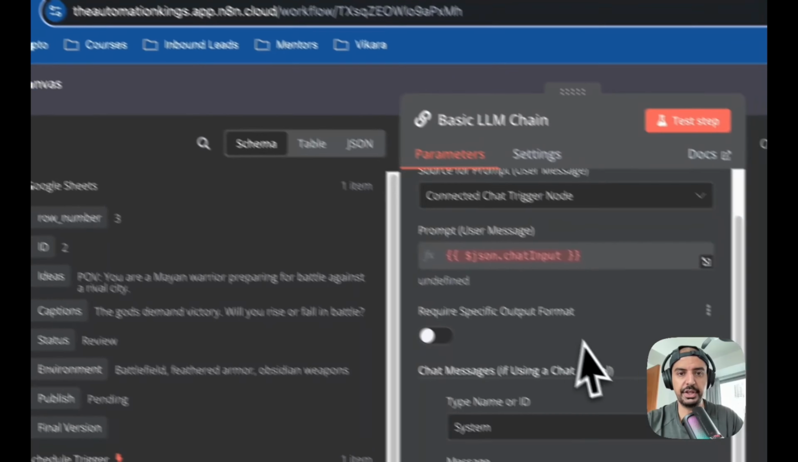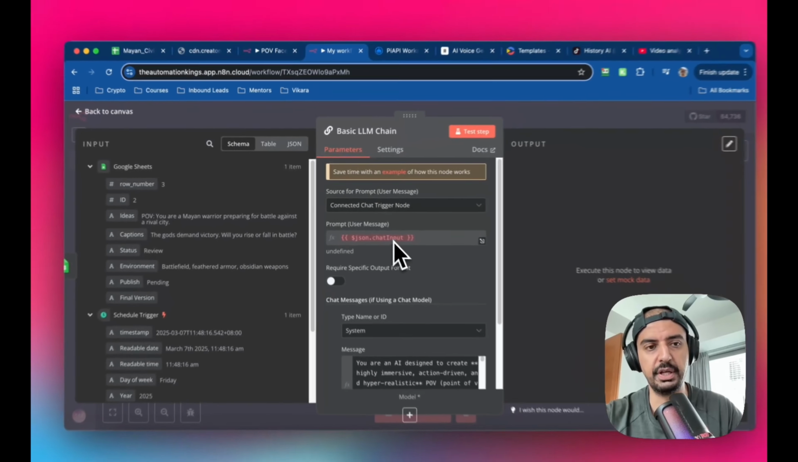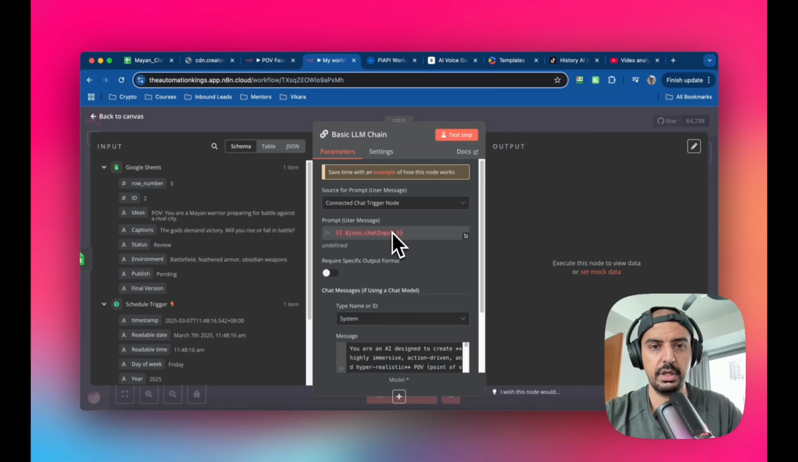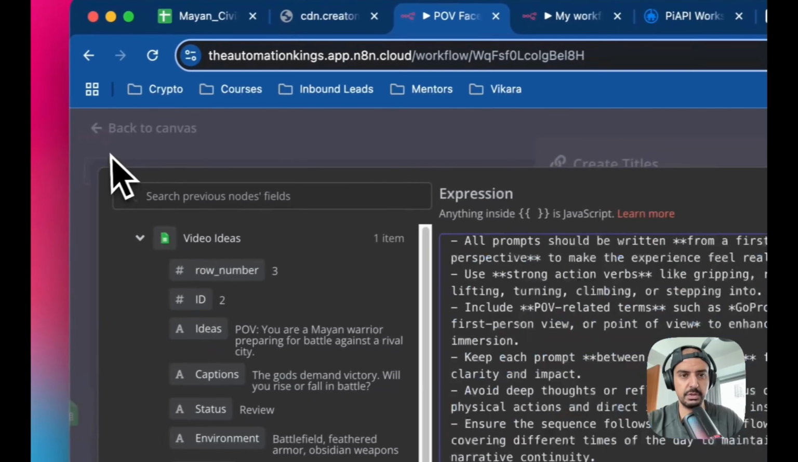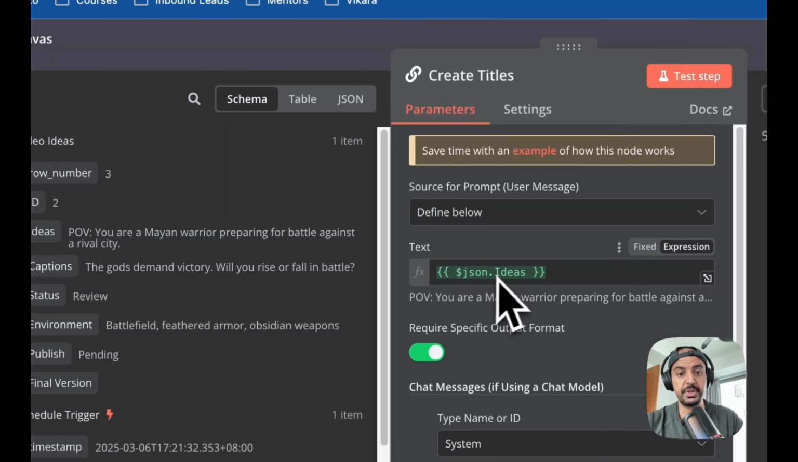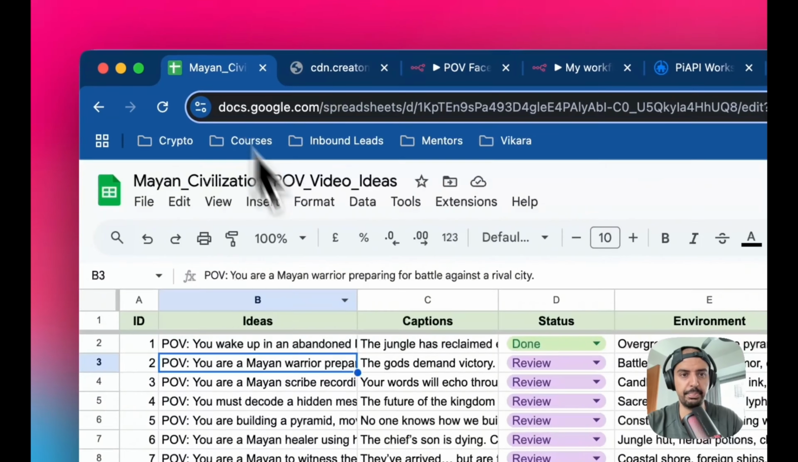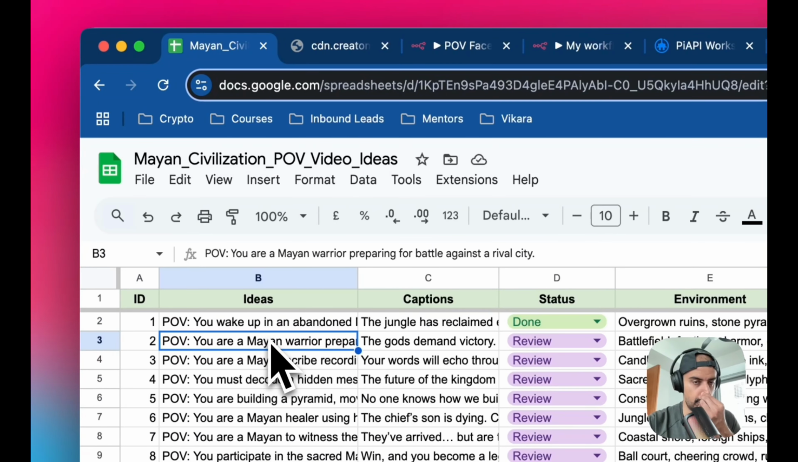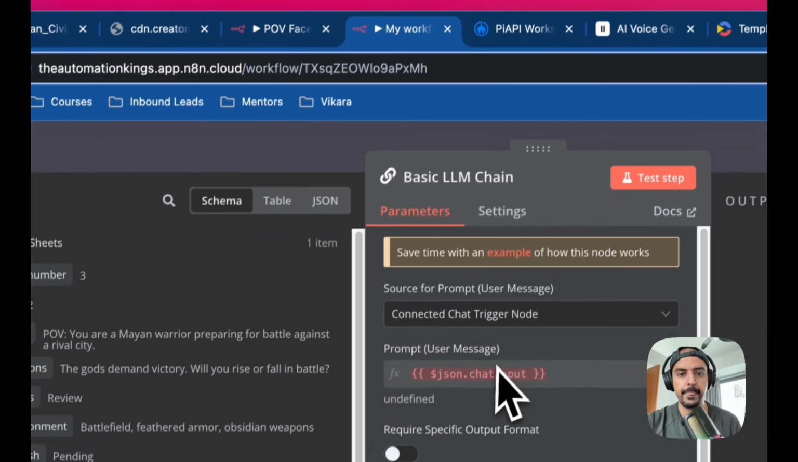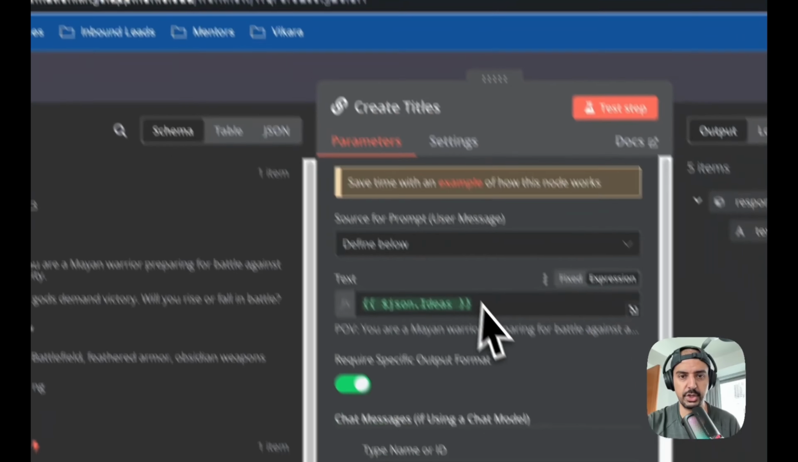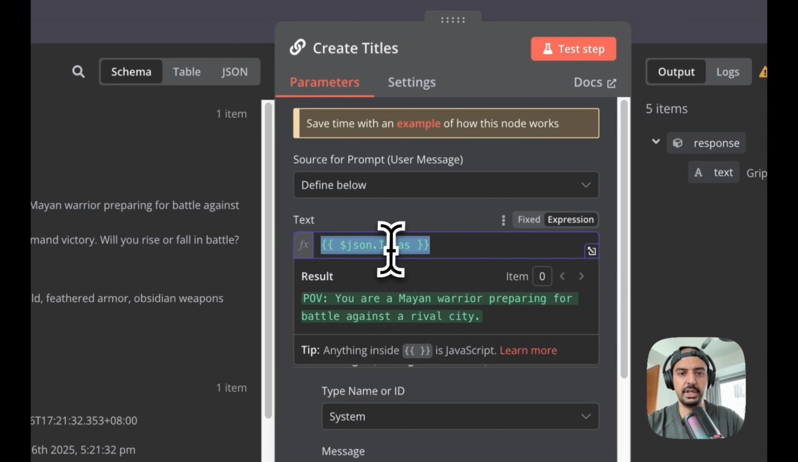The other thing is there's a JSON output. So it's going to bring it in from the original. Let me go back into here. So from the ideas column, not from chat. You want to pull it from this column here, column B, or whatever your column is called. I'm going to take this because I've already done it, and so the JSON is .ideas.